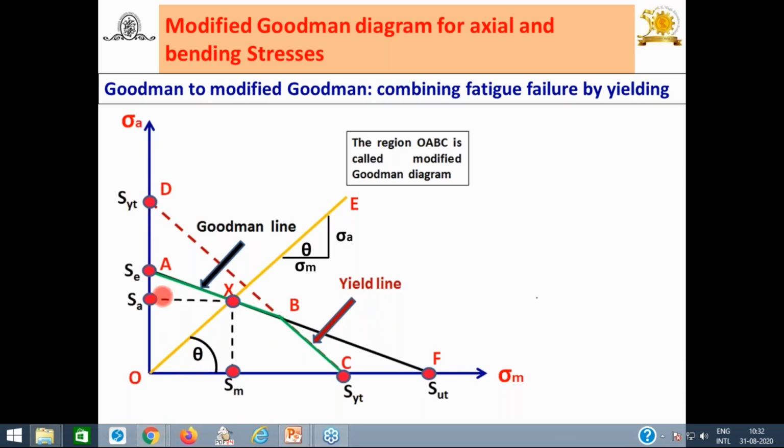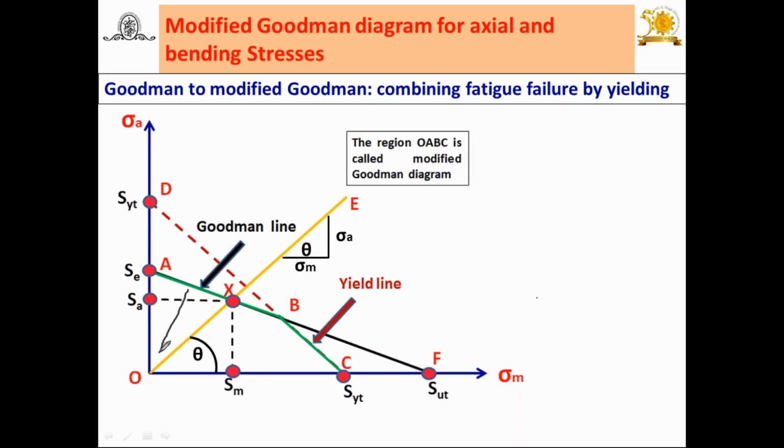Then how to modify it? Instead of taking BF up to BC, take the area under this curve. Look at this, I am going to highlight here. The region OABC is the modified Goodman diagram when components are subjected to axial and bending stresses. This area is the safe region, but outside it is an unsafe region. So the points under this safe region have infinite life. A component coming on this line or outside has a finite life.